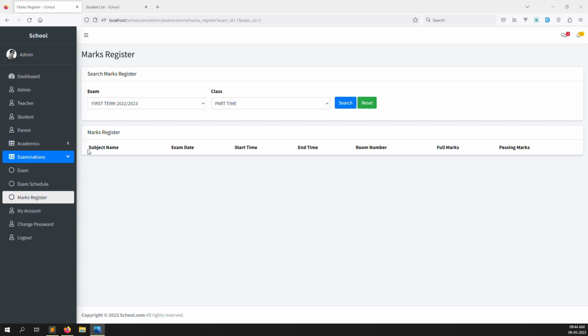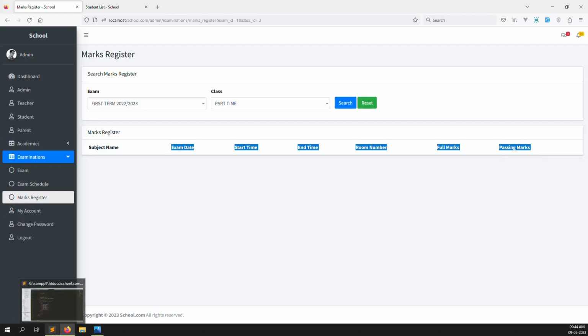So first of all here we need to show the student name. Okay, this is the student name, and also we need to show our subjects, and after that, as the last one, we need to show the action. Suppose we have subjects, let's get the subject first, with exam id and class id. Again we get the subject, and I can make a loop here, so you can see it.